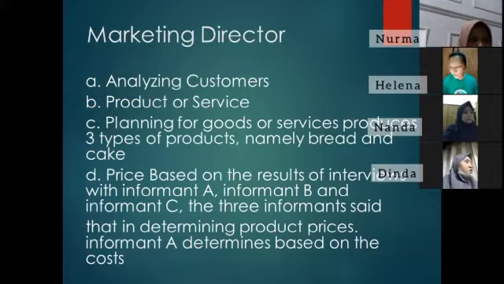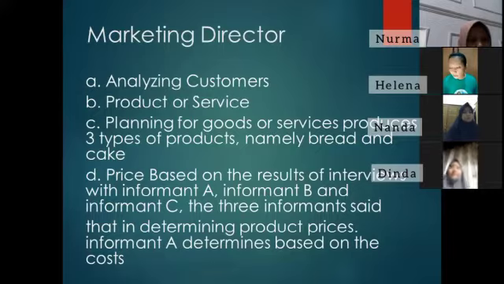C. Planning for good or service product. There are three types of product, namely bread, cake, cookies, and tart. All products are planned by informant A, but the implementation of the plan is carried out by the production section. Informant A said that of the three types of product, bakery products are most in demand by consumers. The bread consumed is a type of bread for snacks.